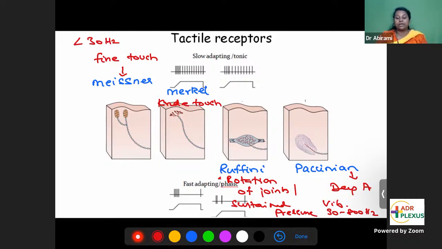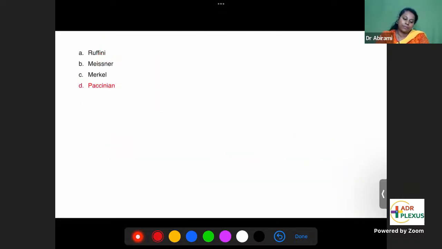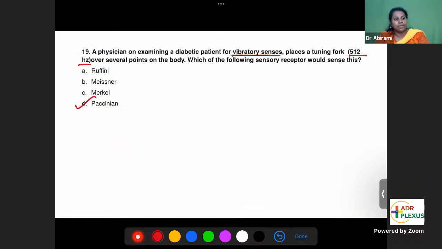It is a high frequency, so 80 to 500 hertz is Pacinian. So the answer is Pacinian. Meissner also could be, but Meissner is less than 30 hertz.